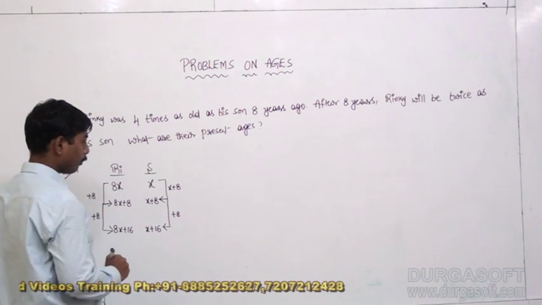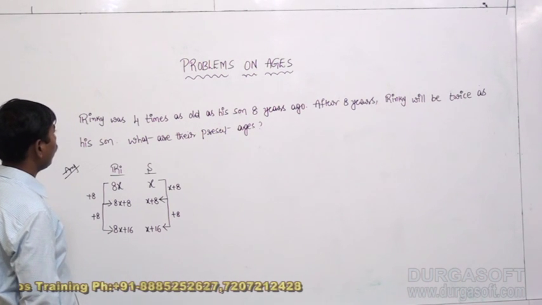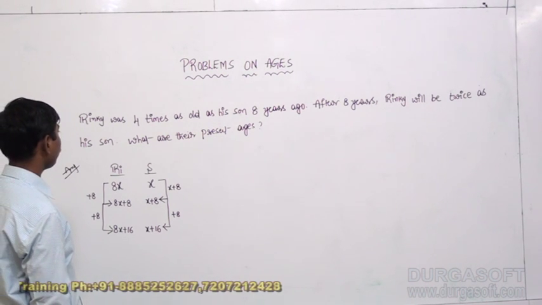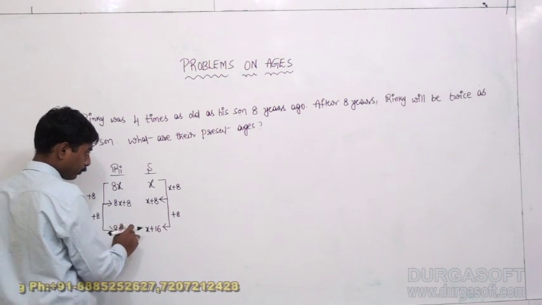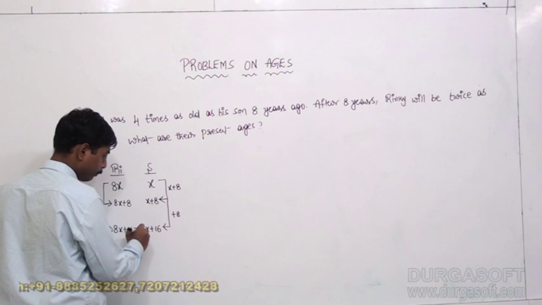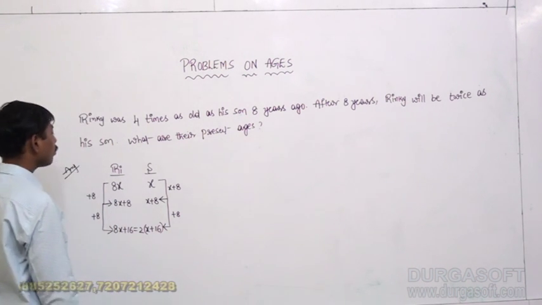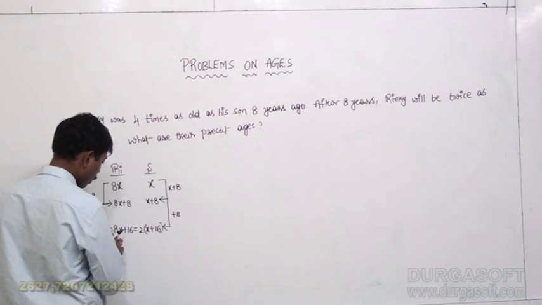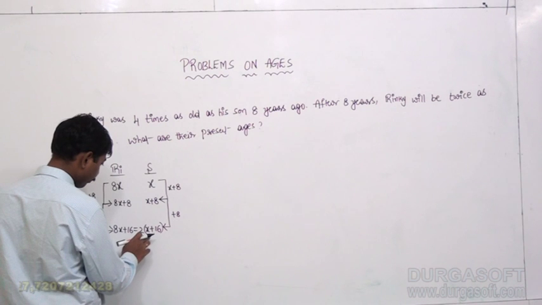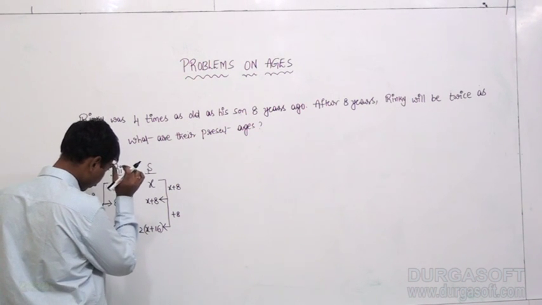After 8 years from present, the age of Rinky will be twice that of his son. So that is 2 into x plus 16. 8x minus 2x, 16 goes that side, 6x equals to how much?